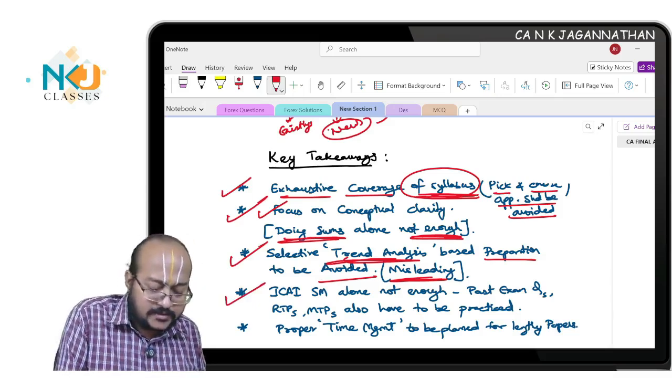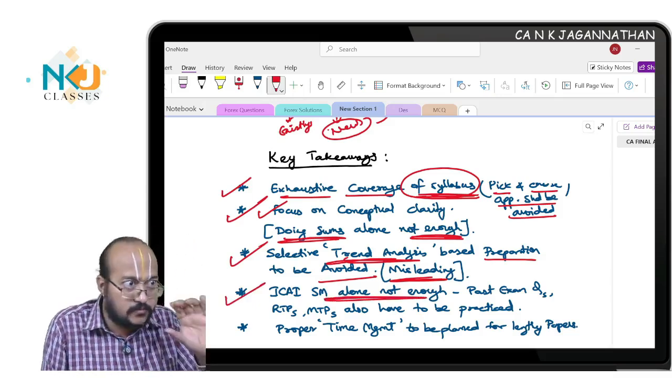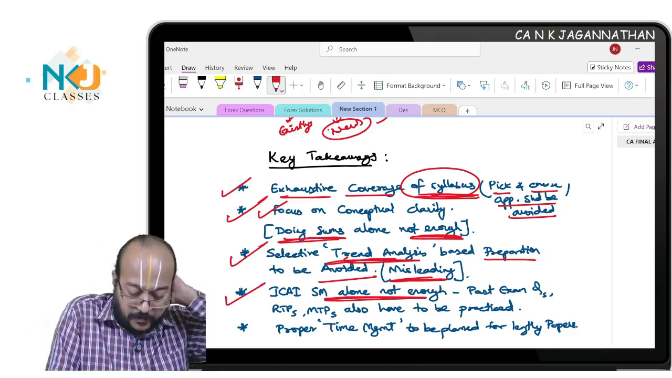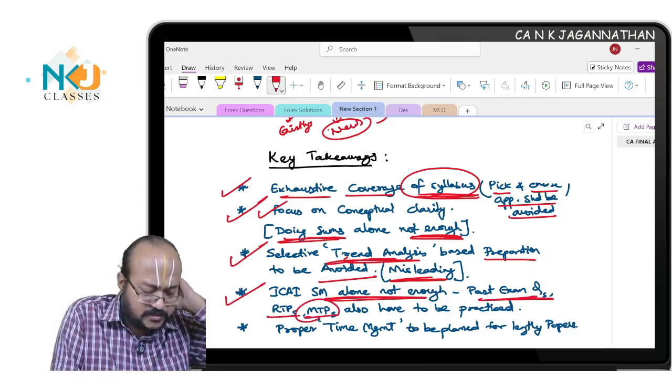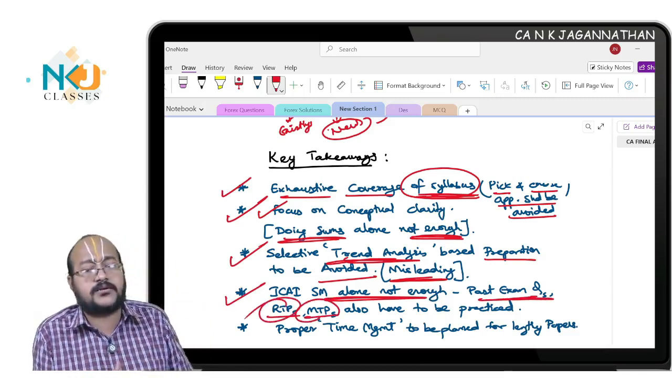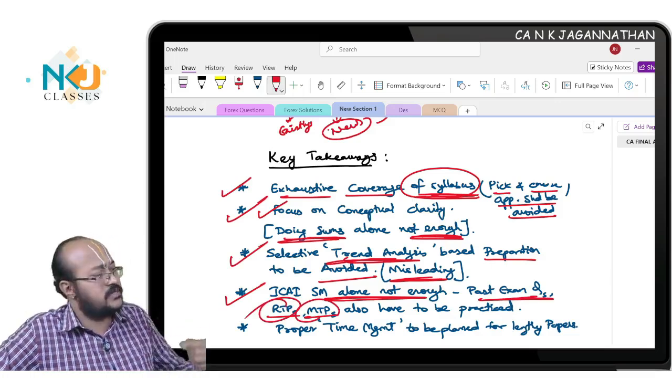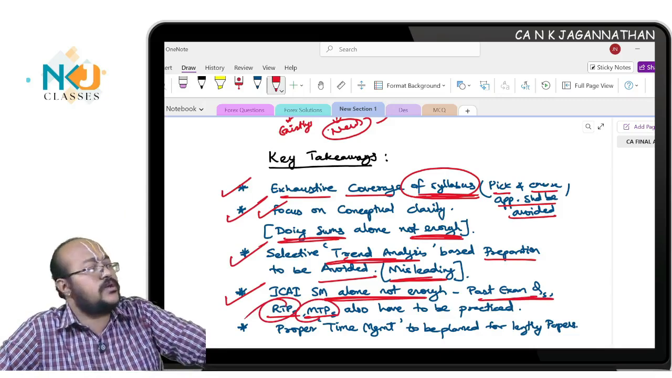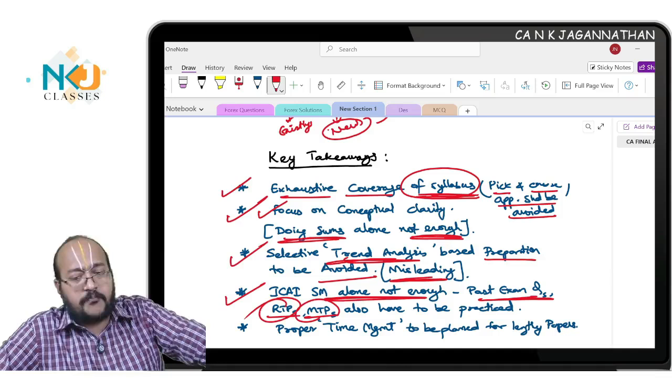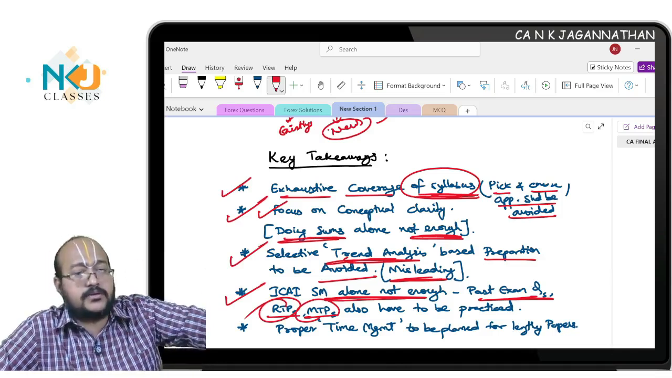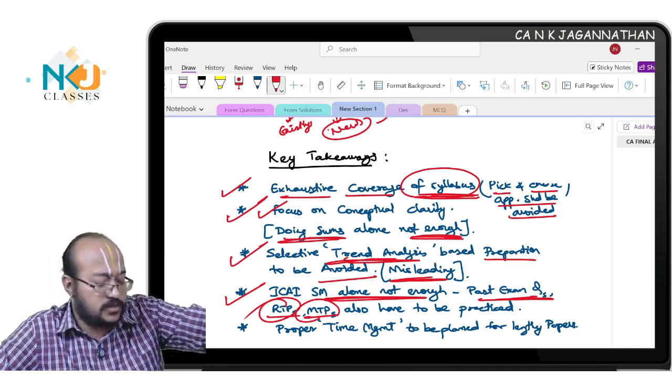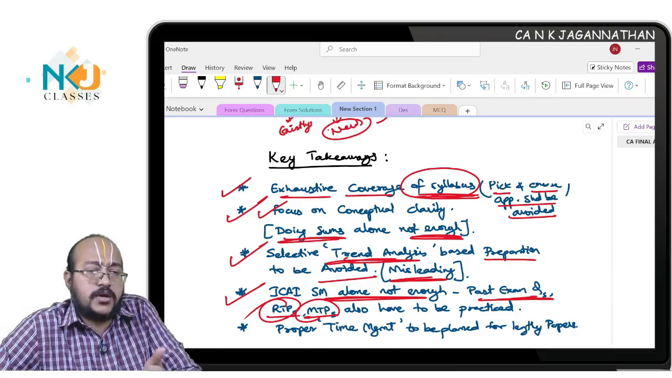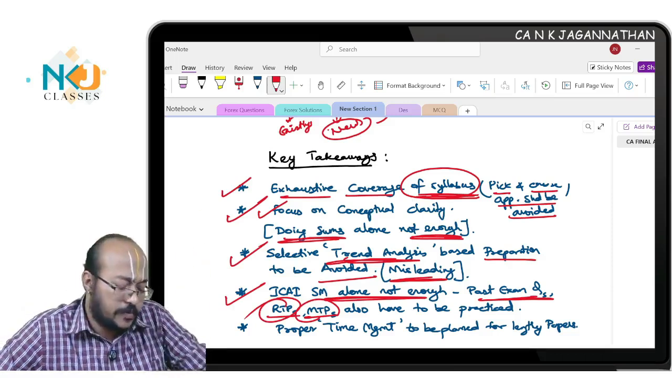Then ICAI SM: practicing ICAI SM questions alone is not enough. You have to consider all the ICAI sources. There are past examination questions, RTPs, MTPs, and you have to have the compilation of everything. Any question bank you take, not only my question bank, there are so many available in the market, can be used as long as it compiles all these ICAI based questions: past RTPs, MTPs, examination questions. The SM will cover only a few questions. There are many other unique questions asked in past examinations, and you need to prepare those also.